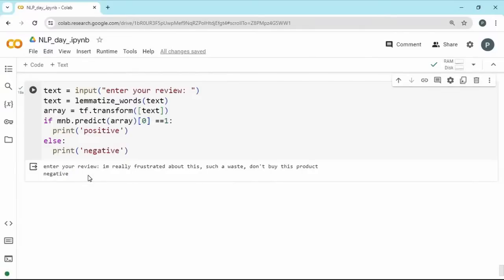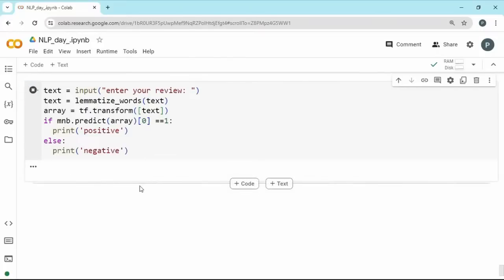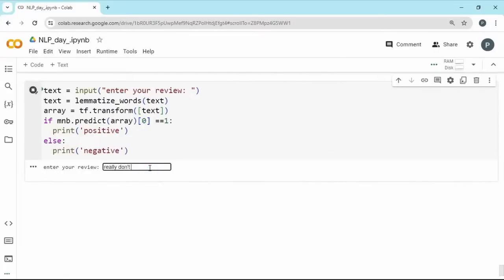We are particularly expressing a lot of context, like the negative words such as frustrated, waste, don't buy. These are some of the words which convey a lean towards negative. Maybe we can try to give a neutral sentence and see whether it goes towards positive or negative. Let us give it in a confused state: really don't know.